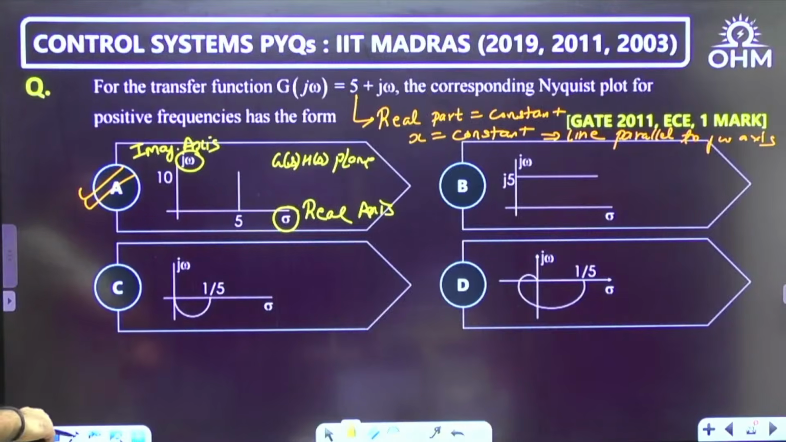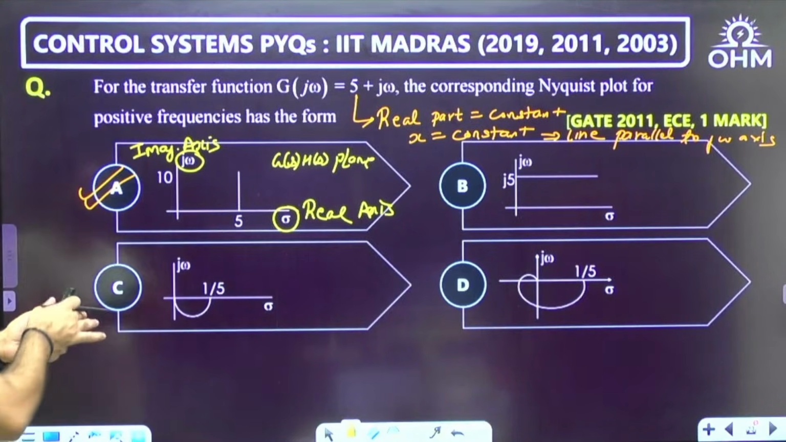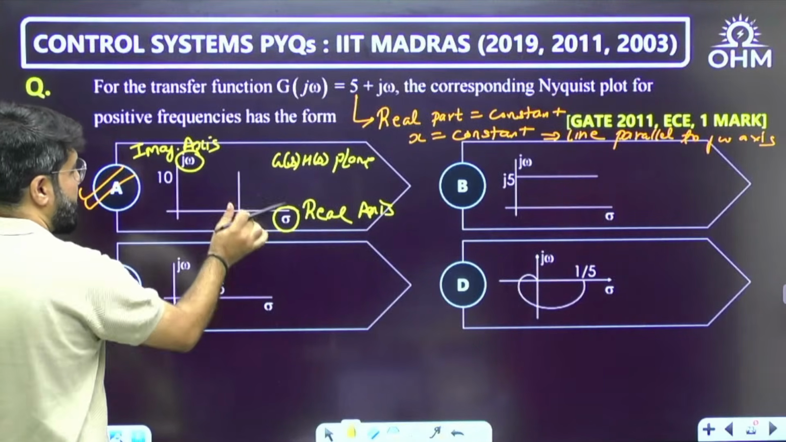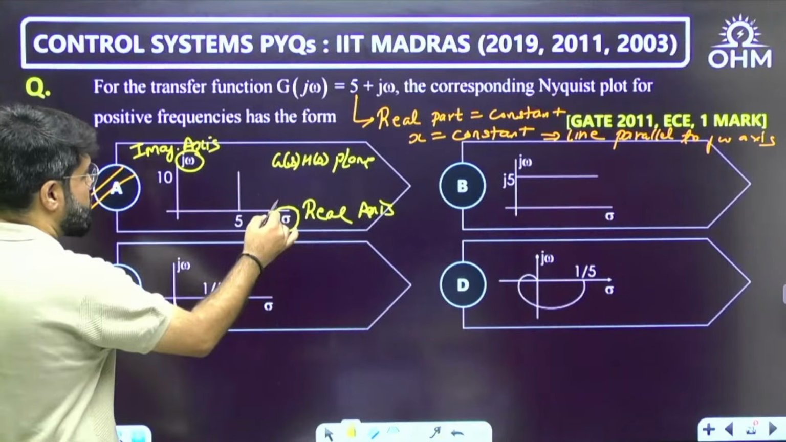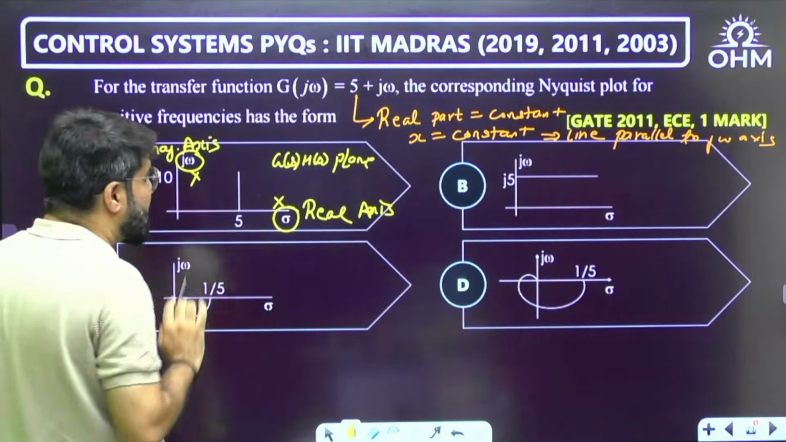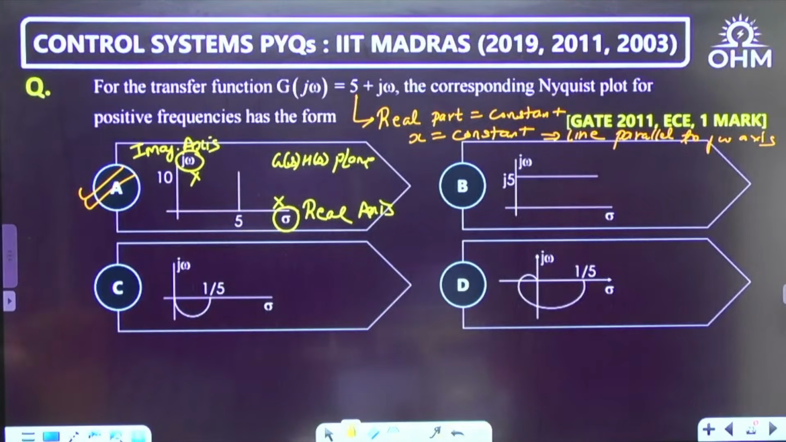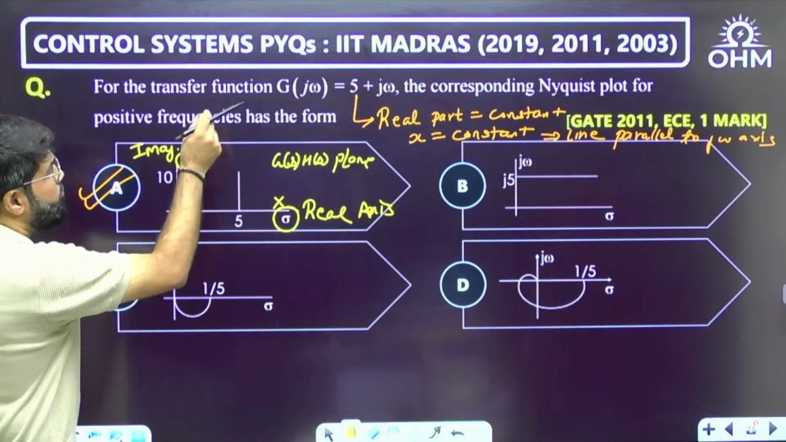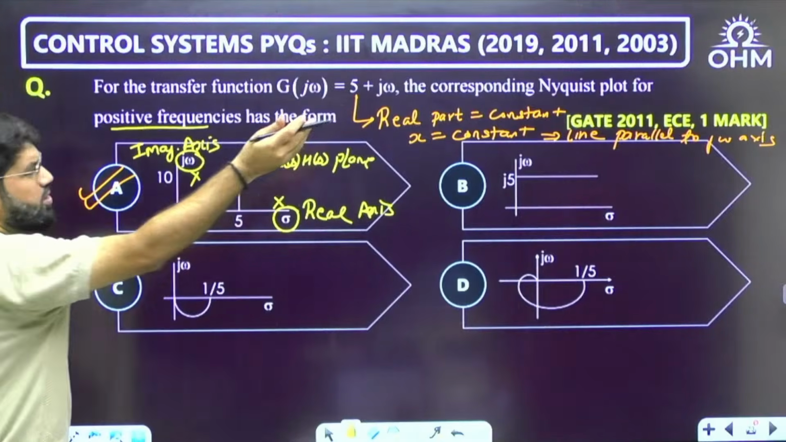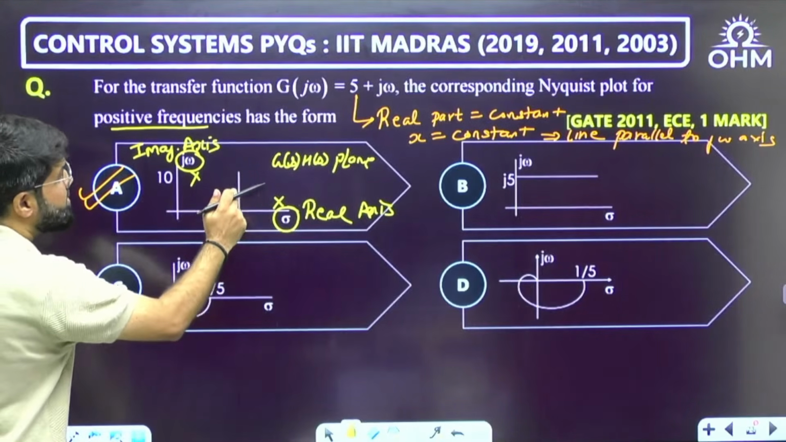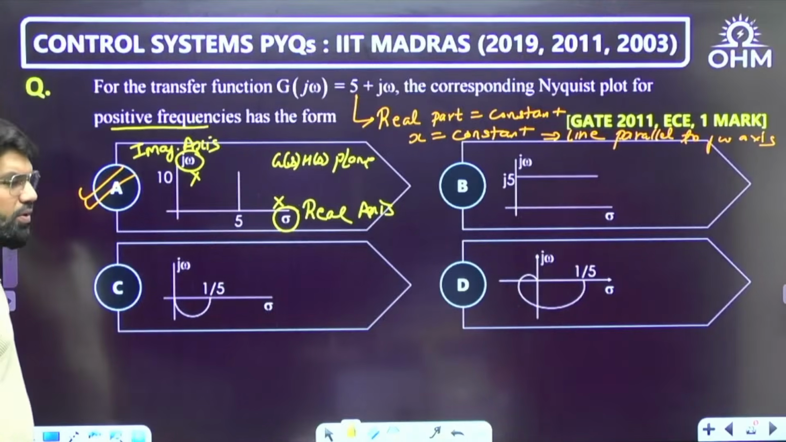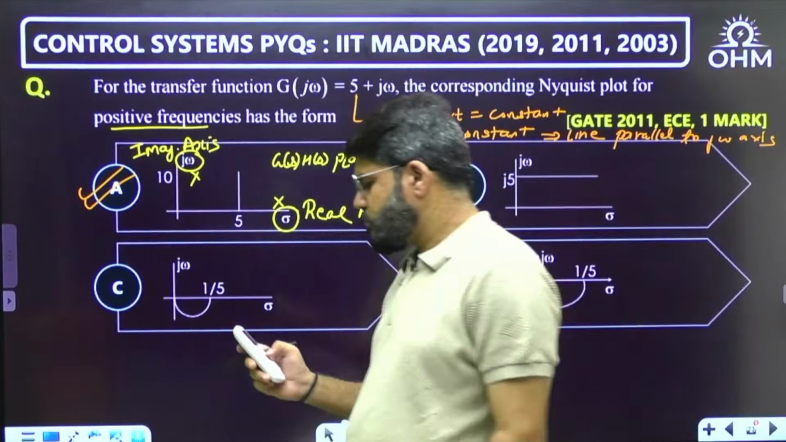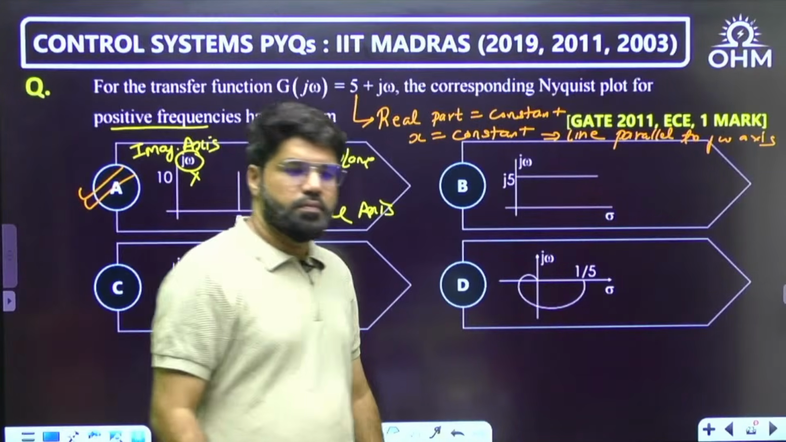That real part is constant. G(j omega) for positive frequency, as omega keeps on increasing, the imaginary part keeps on increasing, but real part is fixed at 5. So this shouldn't be named as sigma, this shouldn't be named as j omega. That is what I am telling. What should be rather written in the question? Real axis and imaginary axis. Real part will always be 5, imaginary part for positive frequency, that's why clearly mentioned. Nyquist plot for positive frequency means polar plot. As omega increases, imaginary part will keep on increasing, and that means it will keep going towards the positive y direction. Understood?